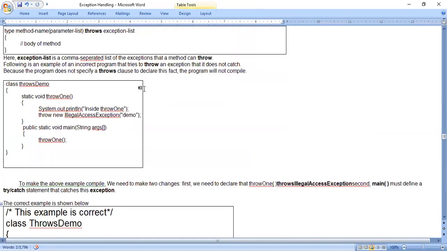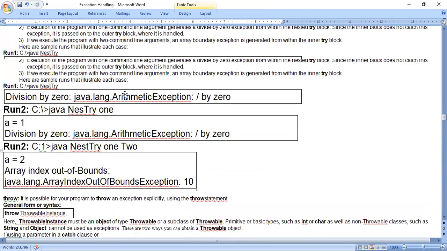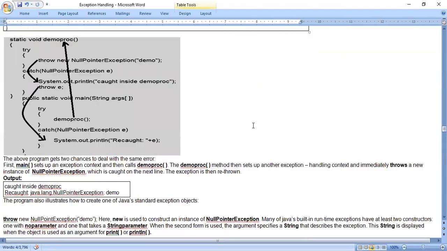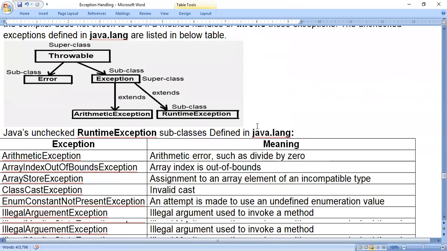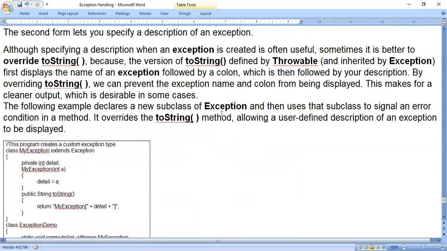So only we can change this message neatly, we can display, thinking about how the user can understand. And even in this case also, see here, java.lang.ArithmeticException: / by 0. Instead of displaying like this, I can just say there is a division error, or there is a division by 0 error. Neatly one message I can display. So if we want those types of messages, then we have to use this concept, that is creating our own exception subclasses and writing our own message. Okay, see here.